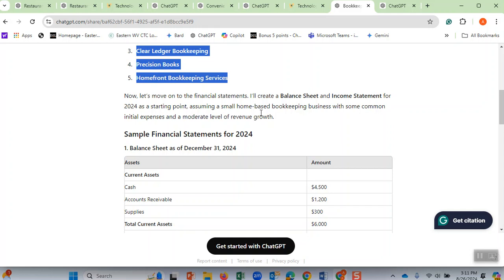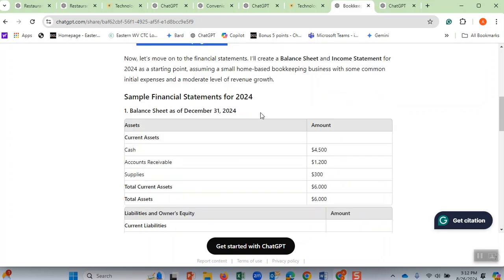And now let's look at the financial statements of this company. Interestingly, unlike the other business that had more complicated financial statements, this business statement is simple. First, let's look at it. Do you see? It says that on the balance sheet the person has $4,500 in cash, accounts receivable, supplies, and total current assets of $6,000. Therefore, everything is in current assets.